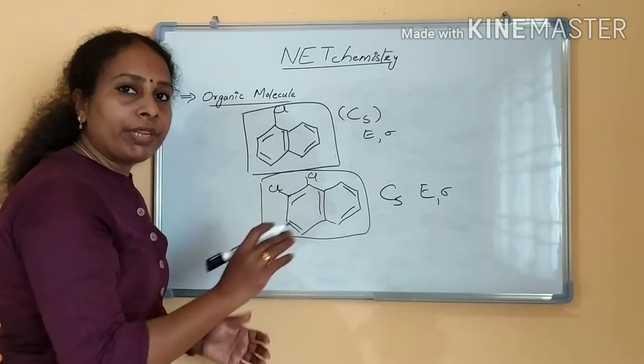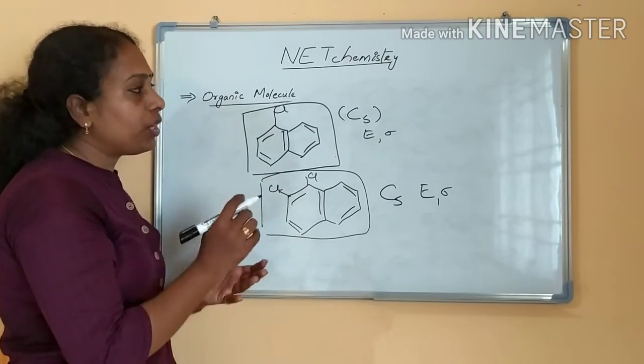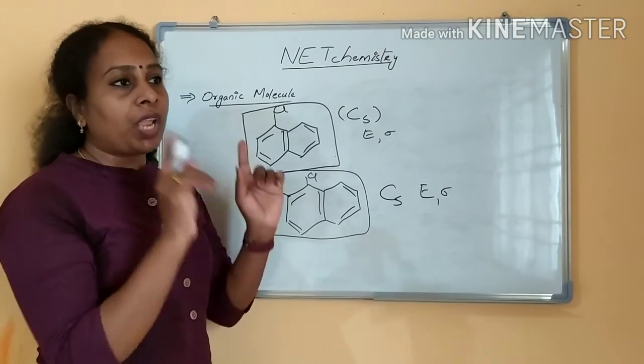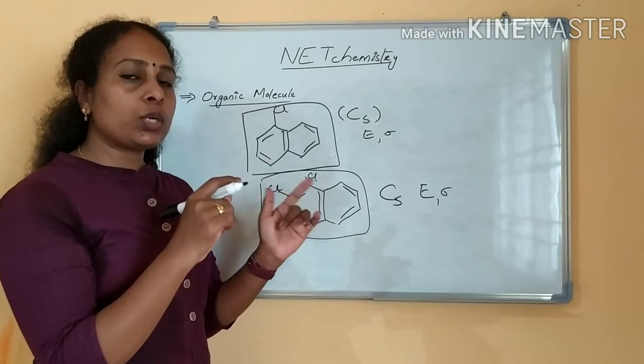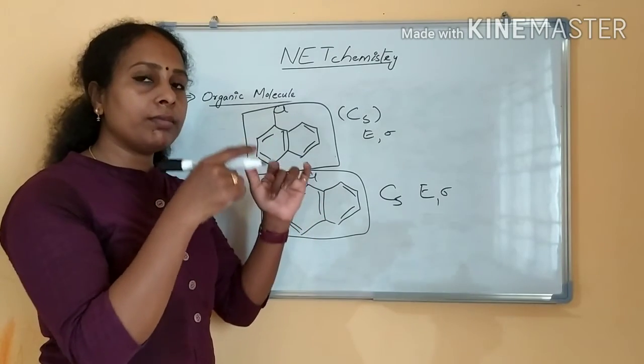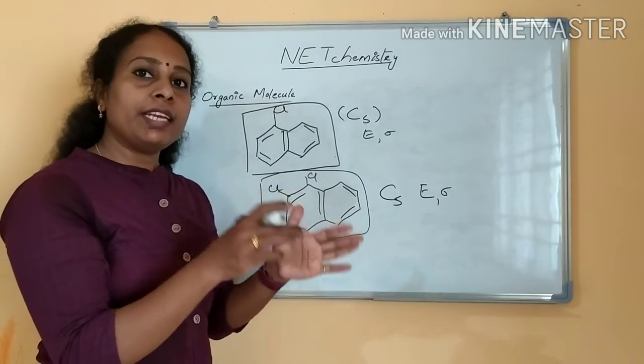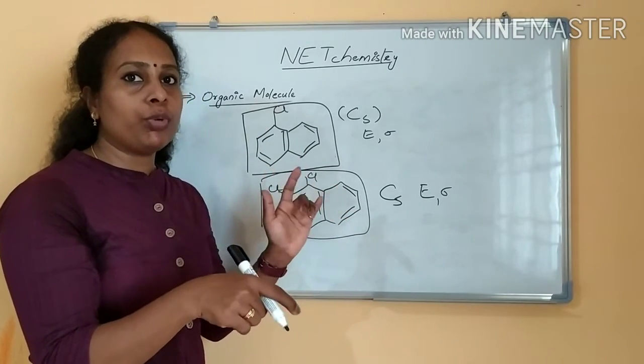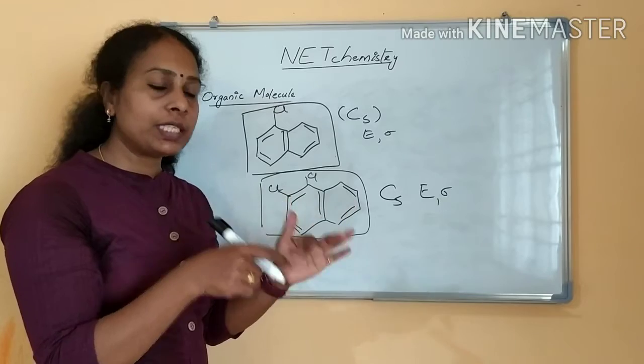Now you know everything about naphthalene. If you are taking naphthalene, it will be a D2H point group. If I am substituting in both the rings a chlorine atom, if it is a cis substitution, then it will be C2V. If in both rings I am doing trans substitution, then it will be C2H.